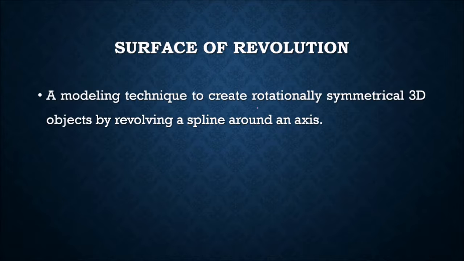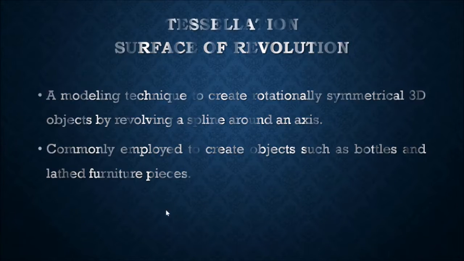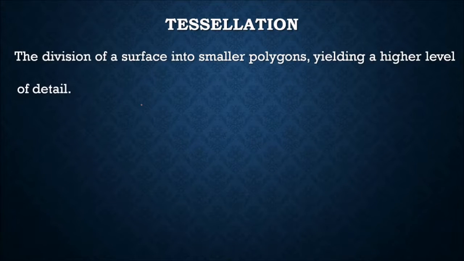What is surface of revolution? This is a modeling technique to create rotationally symmetrical 3D objects by revolving a spline around an axis. Surface of revolution is commonly employed to create objects such as bottles and lathe furniture pieces. Tessellation: the division of a surface into smaller polygons, yielding a high level of detail. If there are more triangles, we say tessellation is high. If the triangles are fewer, we say the tessellation is lower.